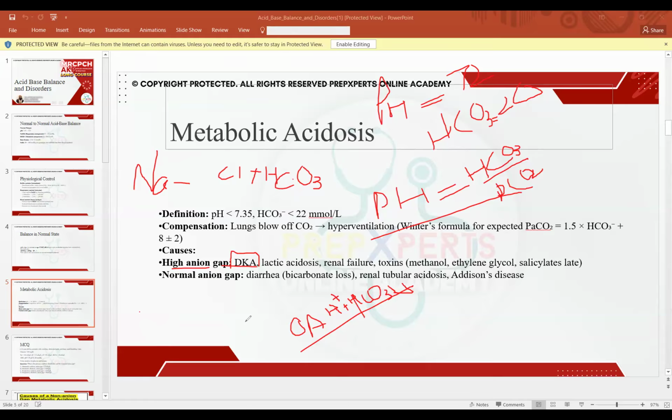So usually what happens in the emergency, you will see a child who is presenting with severe metabolic acidosis, and whenever you calculate the anion gap, it is always a high anion gap.